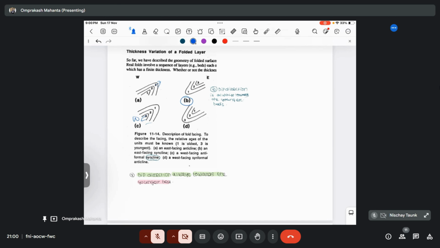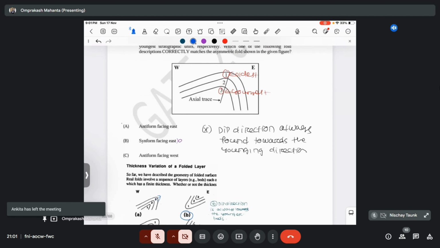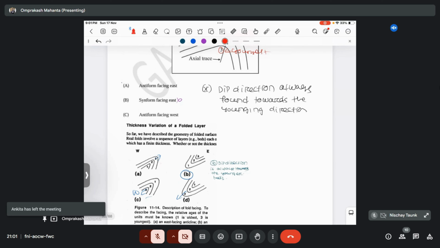And for the D case, synformal because it is closing downward, anticline because your older strata is present inside, and dipping in the western side because 3 is dipping in the western direction. So you can see here, A is an east facing anticline, B is an east facing syncline, C is a west facing antiformal syncline, D is a west facing synformal anticline. So remember these things. The answer will be antiform facing towards west.